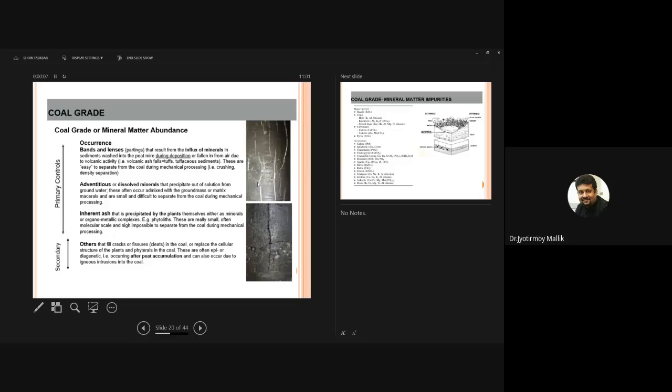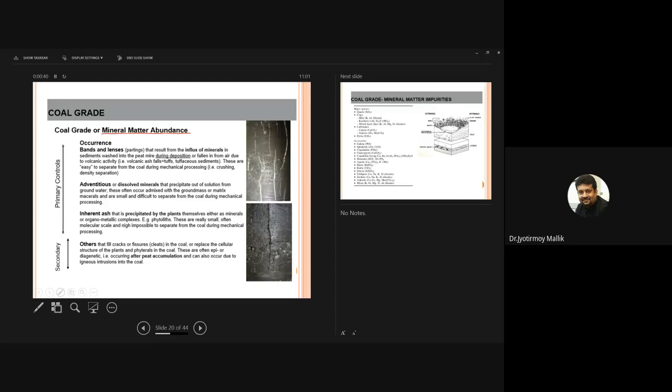So, the lesser the inorganic matter in coal, the higher its calorific value, and it's easier to use. Hence, the grade of the coal is better if there is less inorganic material within the coal. Okay? So the coal grade is essentially controlled by mineral matter abundance. Mineral matter is nothing but what we have also discussed as the ash content.